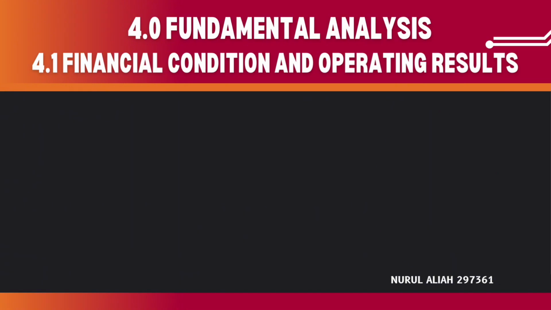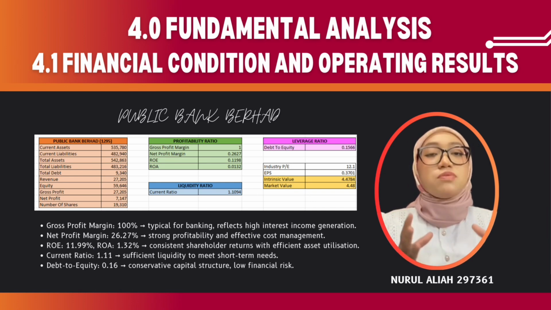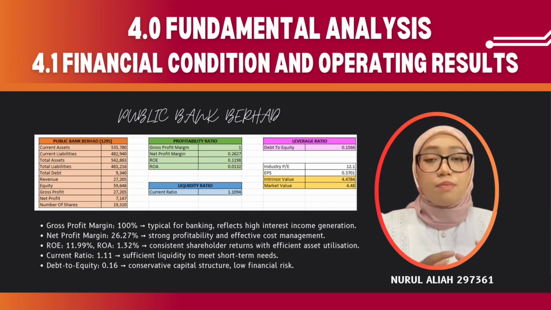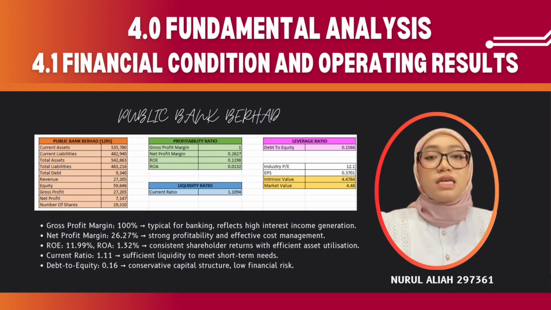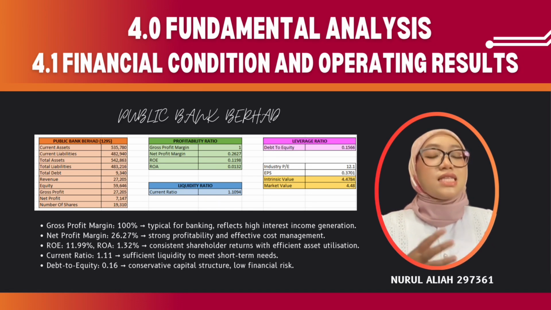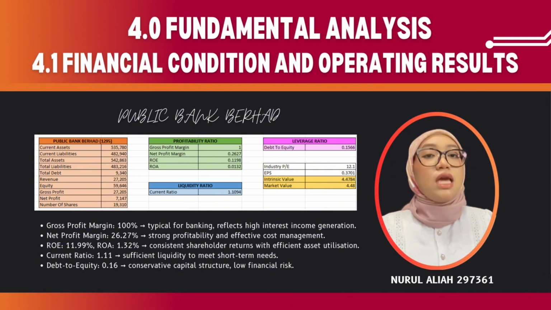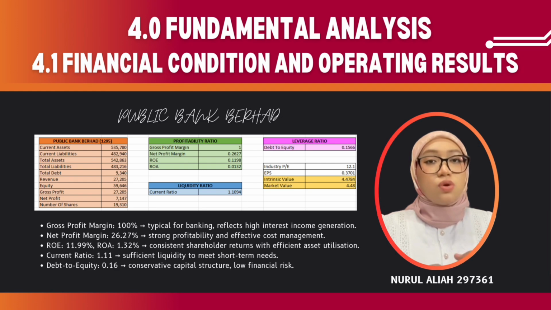Lastly, Public Bank Berhad demonstrates a strong and conservative financial position. The bank records a net profit margin of 26.27%, supported by effective cost control. Its ROE of 11.99% and ROA of 1.32% are consistent with the banking industry. The current ratio of 1.11 indicates sufficient liquidity, while the low debt to equity ratio of 0.16 reflects low financial risk.